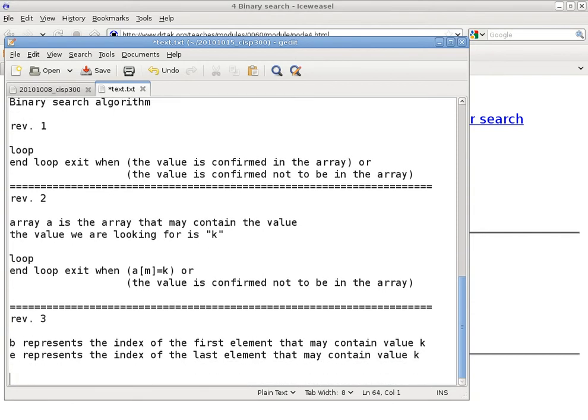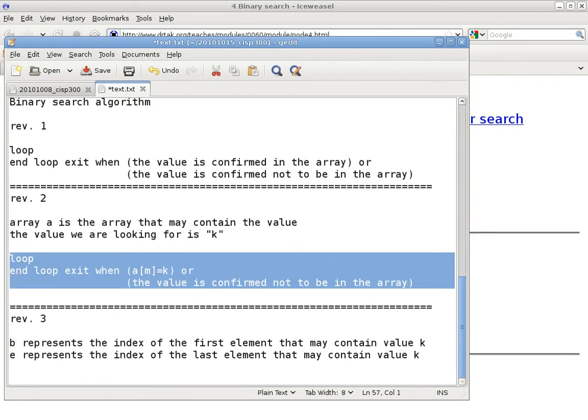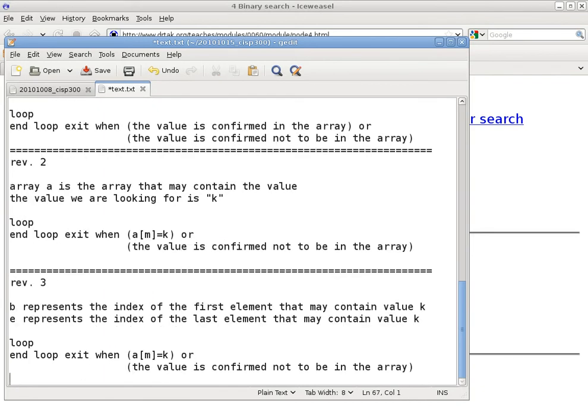Now that is a big help, because now we actually can have variables to represent the region that may still contain the value K. Knowing these two, B and E, do we know how to compute M in this case?